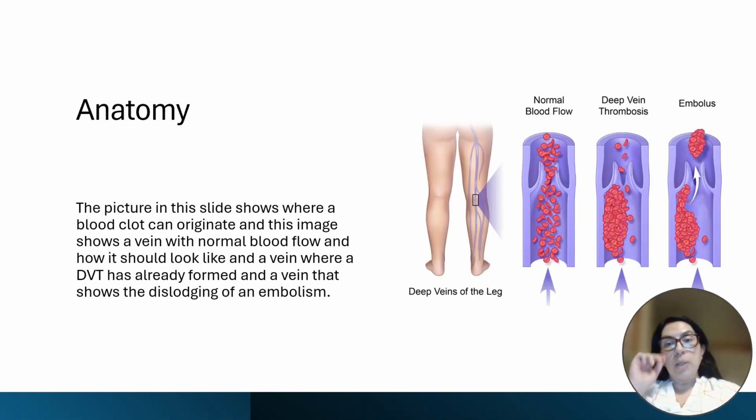Now, here's an image that shows usually where a DVT can occur, and that's behind the leg. And there's an image there that shows a normal blood flow. Then it shows a deep vein thrombosis, how the blood is starting to clot in that area. And then the embolus, where it shows that the blood clot is dislodged.